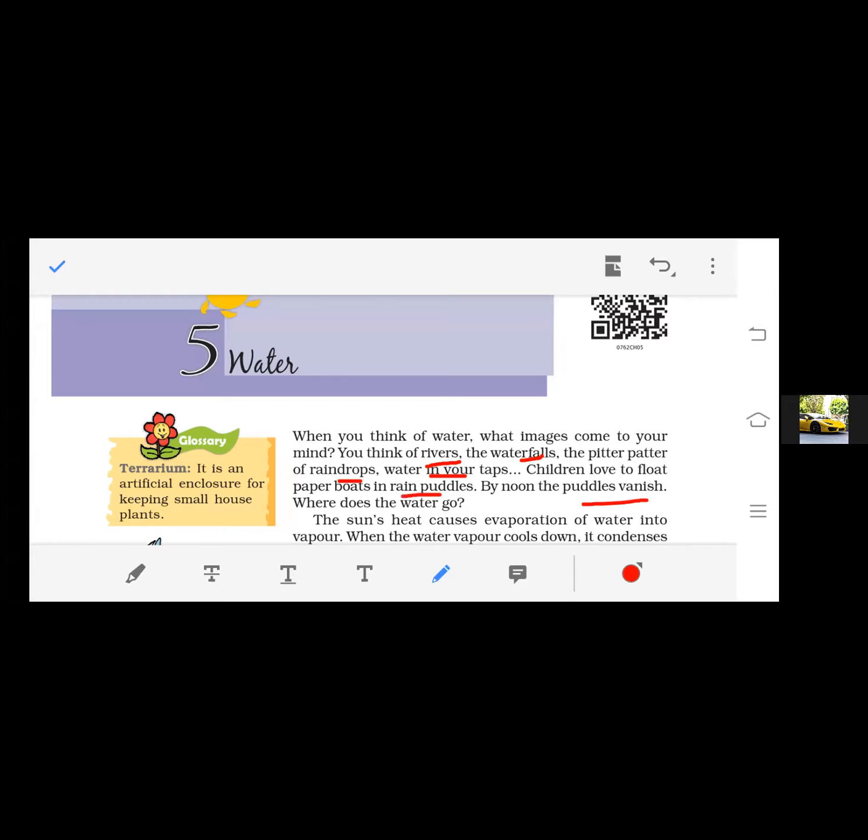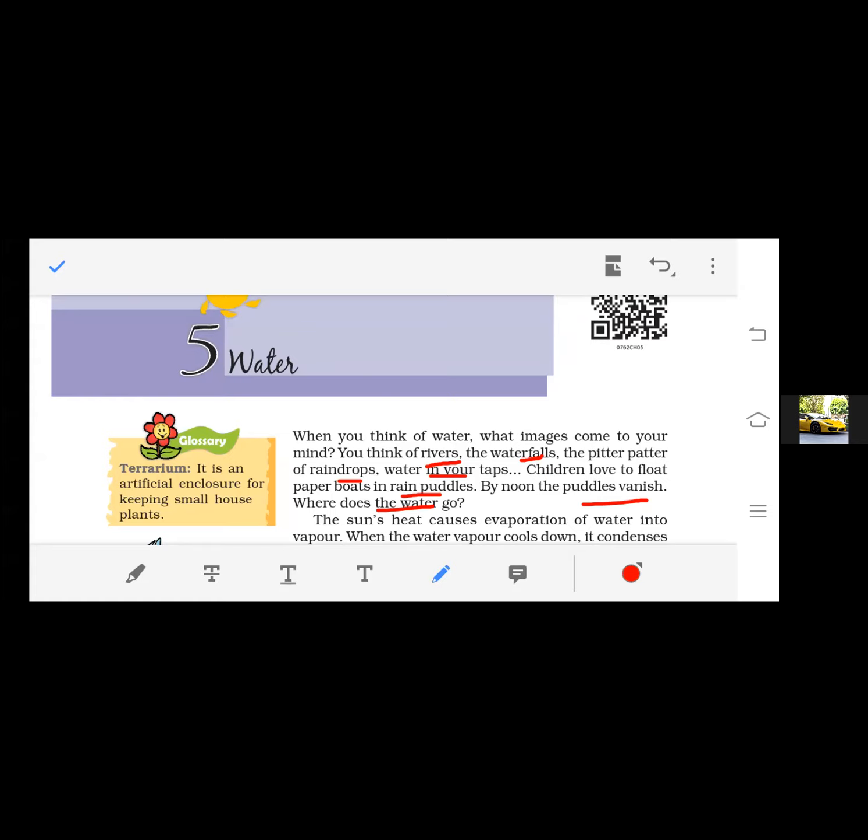So these rain puddles are filled with water during rainfall, right? Suppose in the morning there is rainfall, and all the depression areas and puddles fill with rain. But at noon, if the rain has stopped, after some time these puddles will vanish. So where does this water go? In the morning the water was there, but at noon, when there is no rain for a long time, the puddles vanish. Where does this water go?